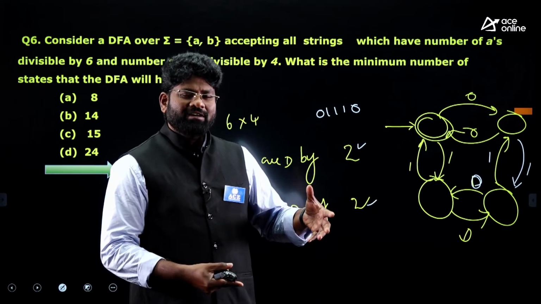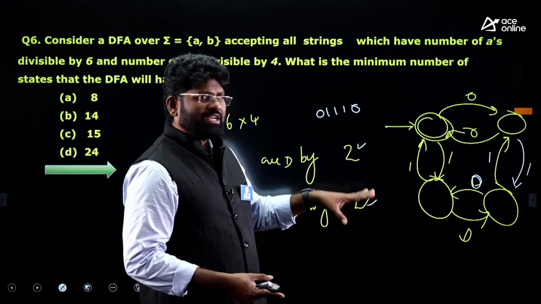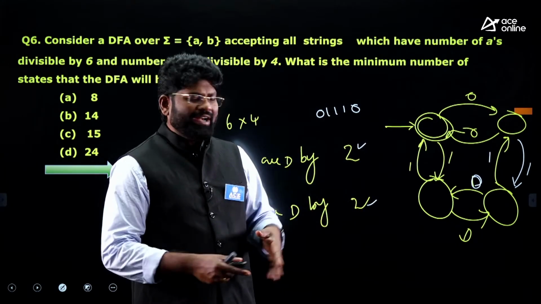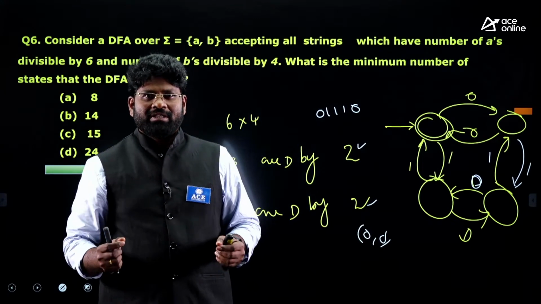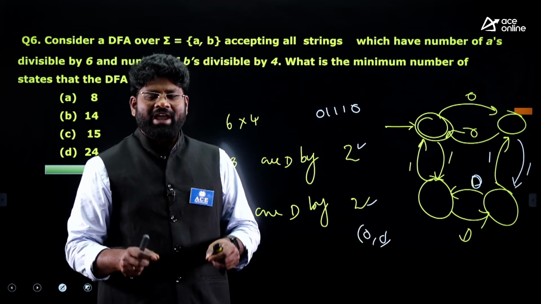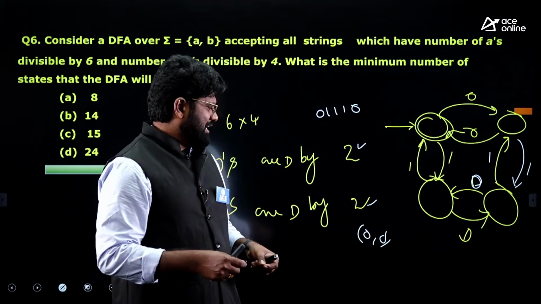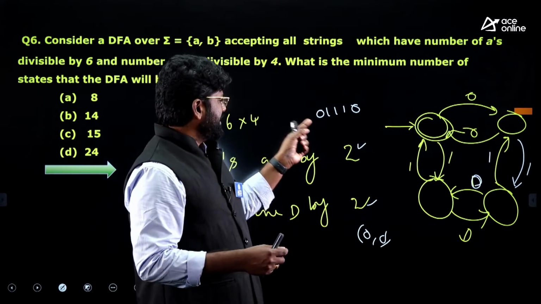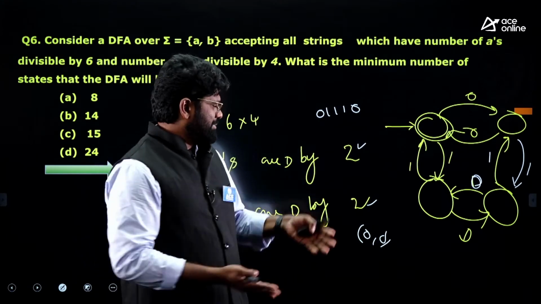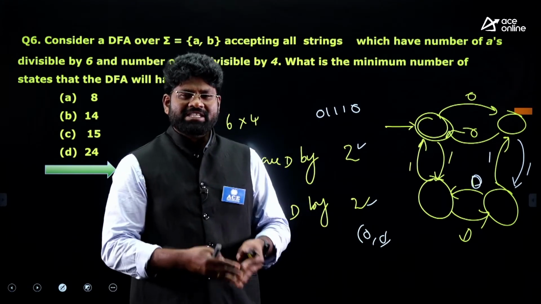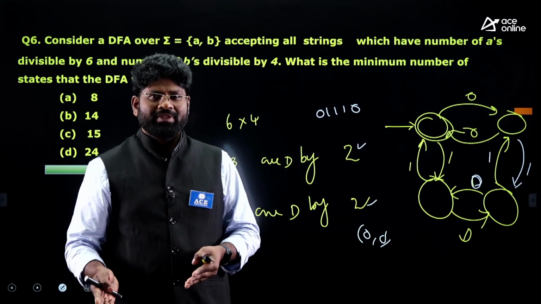So when you divide both zeros and ones by 2 and 2, my remainder combination must be 0, 0. That is the perfect value I should get all the time when you divide them by 2. That is the one always going to be accepted by the automata. Rest of the things have to be rejected.